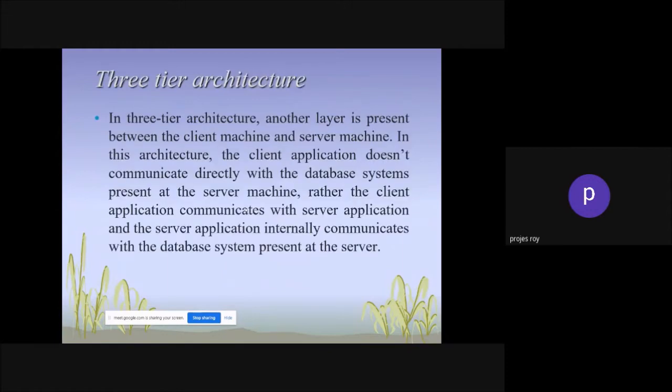Whereas in three tier architecture, another layer is present between the client machine and the server. In this architecture, the client application doesn't communicate directly with the database system in the server machine. Rather, the client application communicates with the server application, and the server application internally communicates with the database system at the server.